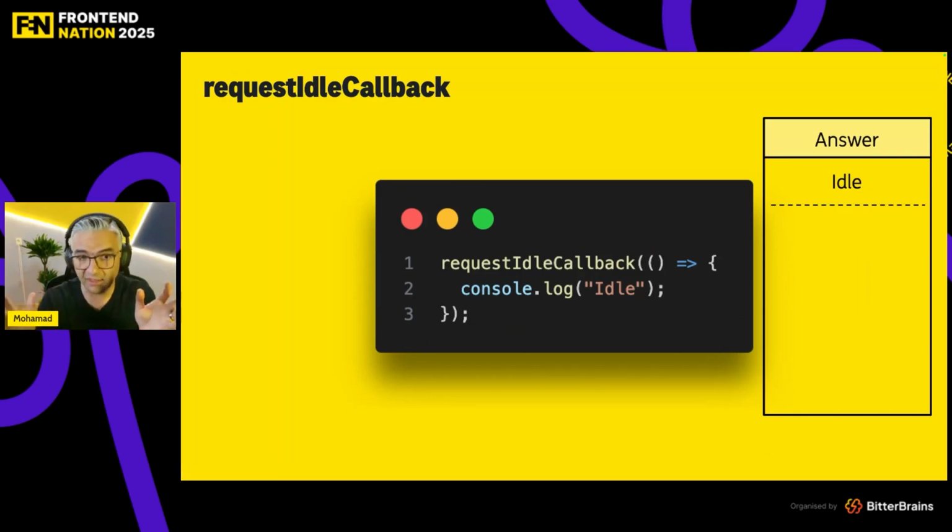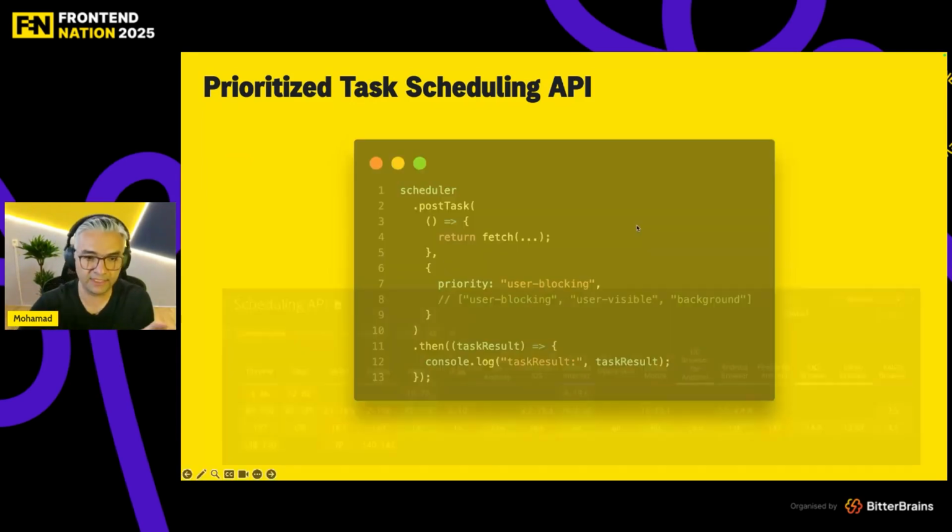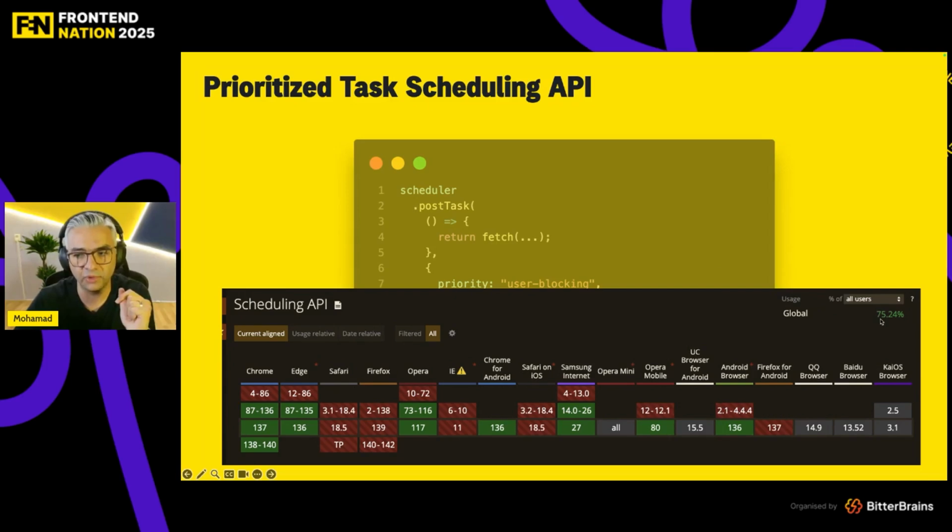We have requestIdleCallback if you want to run something when your browser is idle. Yeah, the call stack is empty, everything has been done, and you want to do something in the background for your website, you can use requestIdleCallback. And also there is a new API in the browsers, scheduler.postTask. It accepts a function and a priority, 3 different priorities: user-blocking, user-visible, and background. I guess now you have an understanding of what are the differences between user-blocking, user-visible, and background. So you can use the scheduler, and yeah, the coverage is good enough, 75%. It's been there for a while.